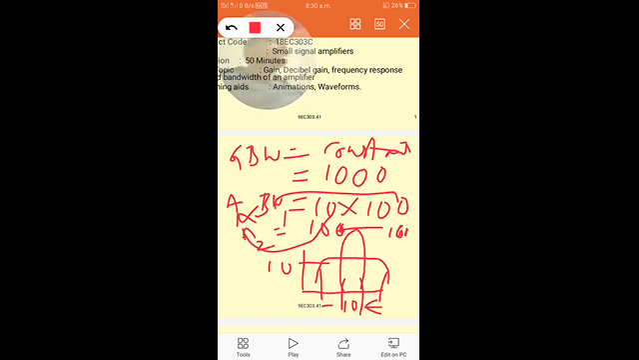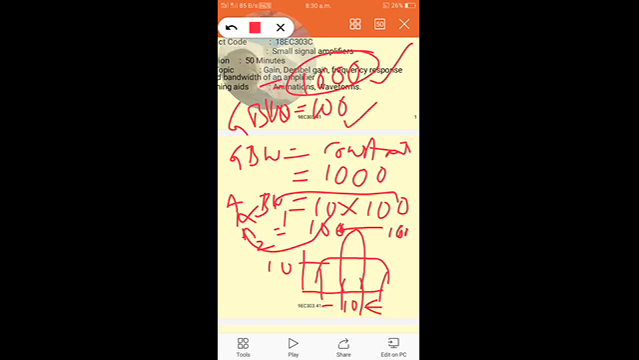Always it is going to be a constant, and the more the value of the gain bandwidth product, GBW, the better. When we compare an amplifier with a gain bandwidth product of 1000 with one with a gain bandwidth product of 100, the amplifier with 1000 shows a better response.